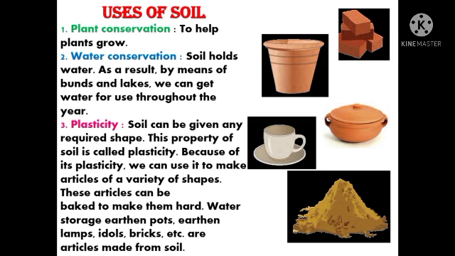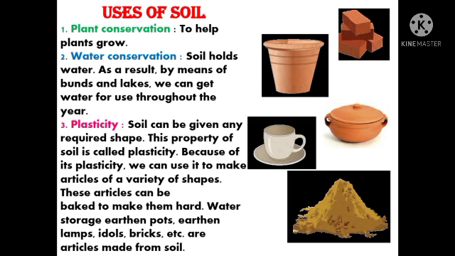Soil holds water. As a result, by means of bunds and lakes, we can get water for use throughout the year. Third use of soil is plasticity. What is plasticity, students? Soil can be given any required shape. We can give any shape to the soil. This property of soil is called plasticity. Because of its plasticity, we can use it to make articles of a variety of shapes.